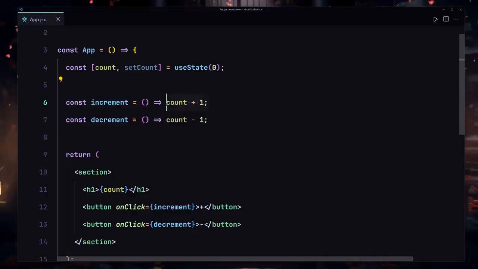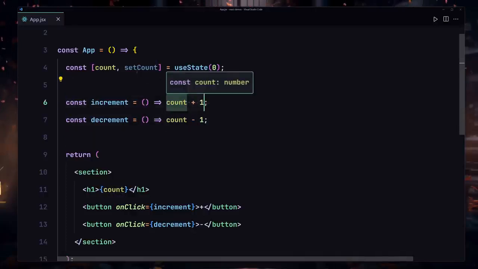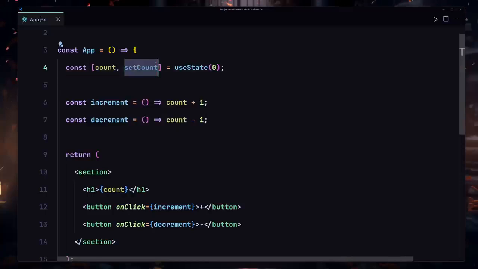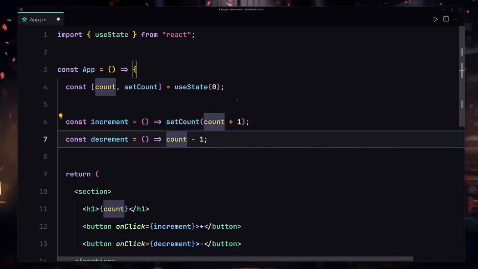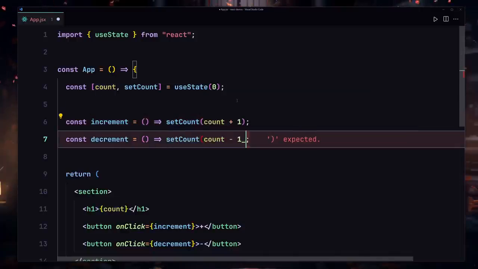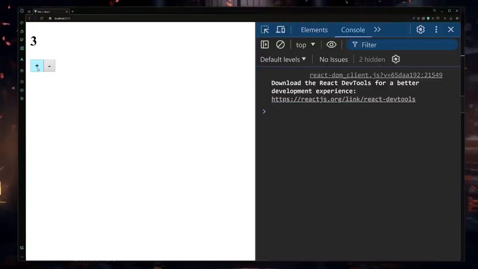Okay, so this is not allowed. This is a big no-no in React.js. You cannot change the state of your application without using the set method. You have to use that. So I'm going to copy there, and now let me just wrap there like so. Okay, so I'm going to also use my set counter right here, and let's just close there this way. So I'm going to save my file, and once again if I click on this button, it's going to increment there, and this one will decrement there.